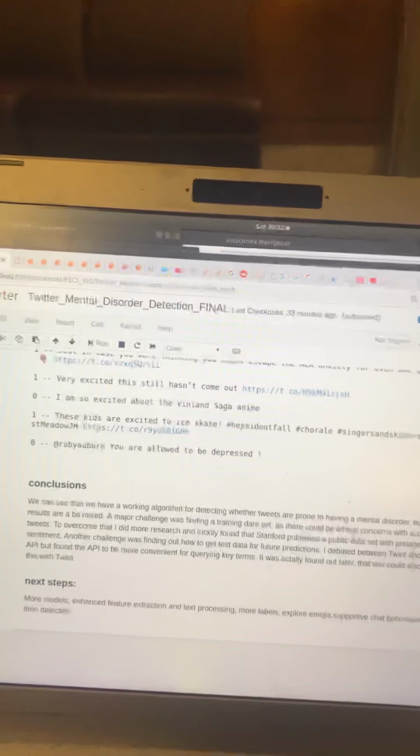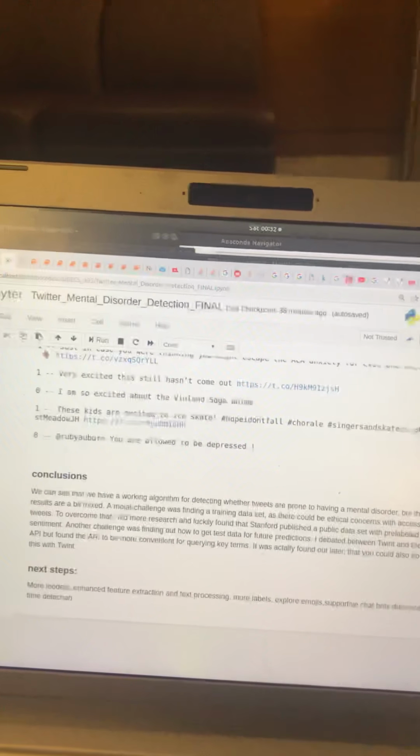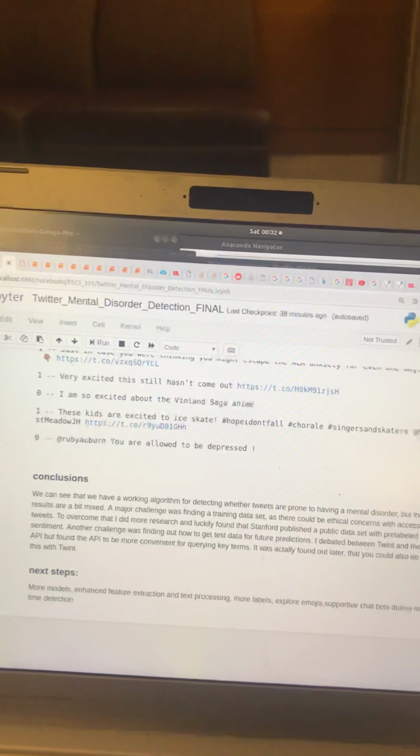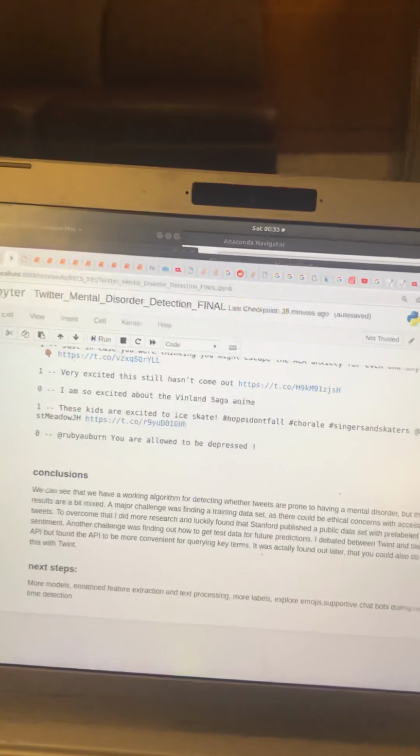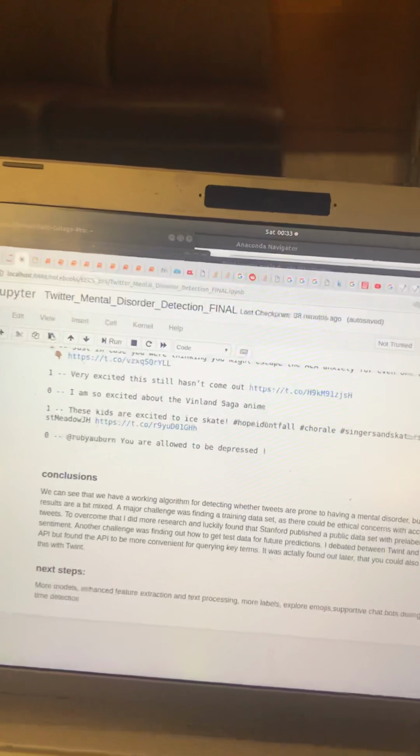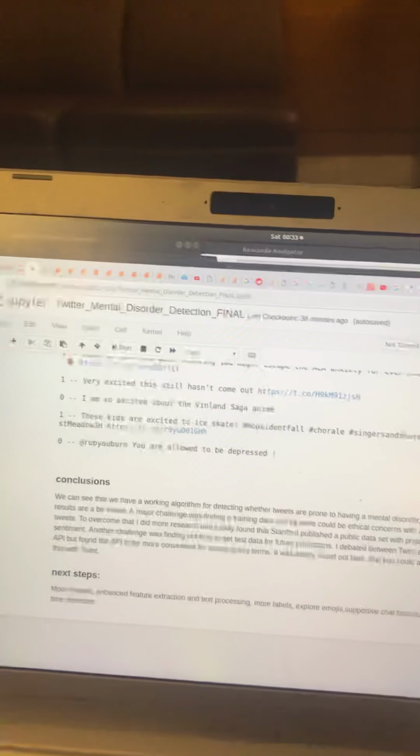And for longer term, it would be interesting to have supportive chatbots to help people out that could be having a disorder real time, maybe using Twitter's streaming API.